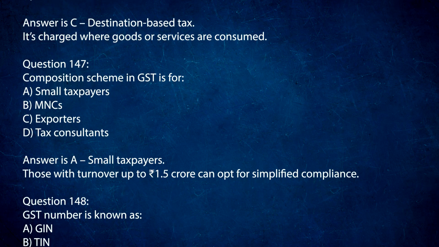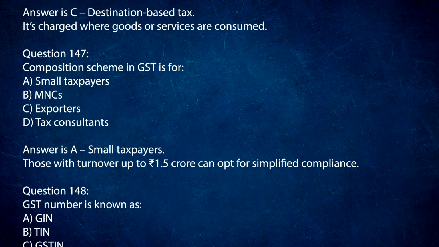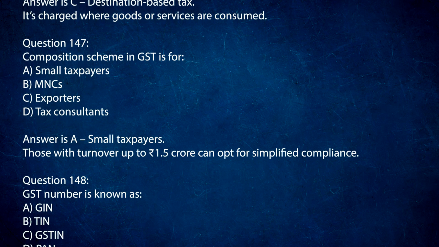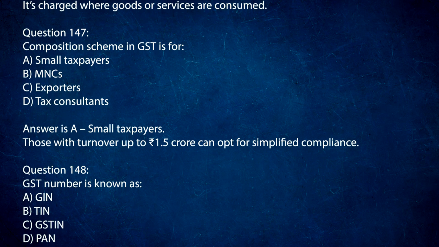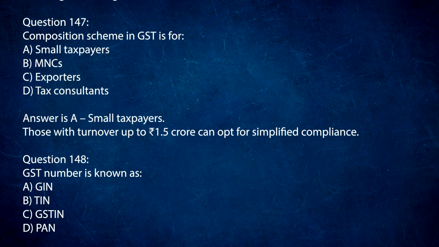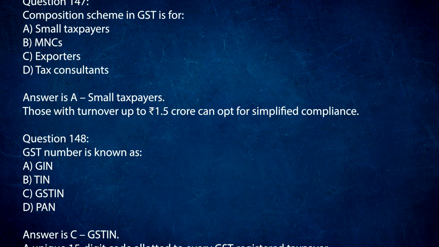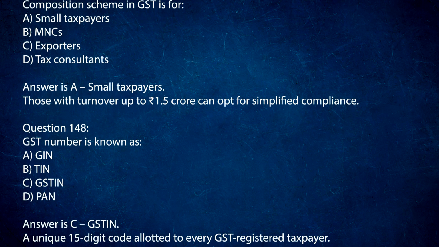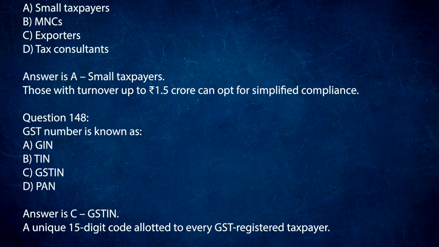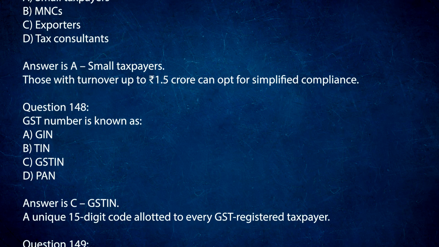Question 148. GST number is known as A. GIN. B. TIN. C. GSTIN. D. PAN. Answer is C. GSTIN. A unique 15-digit code allotted to every GST-registered taxpayer.